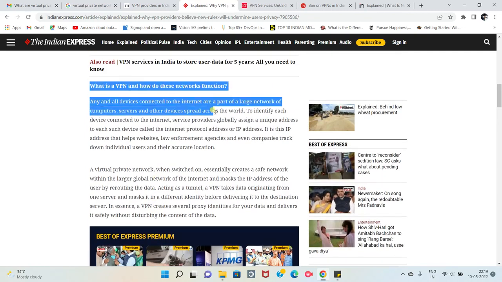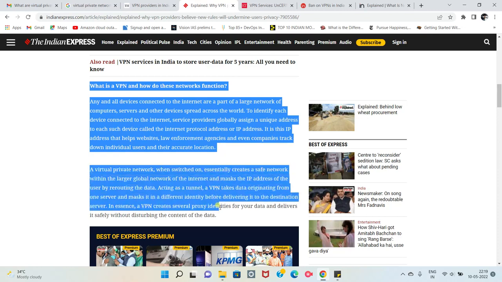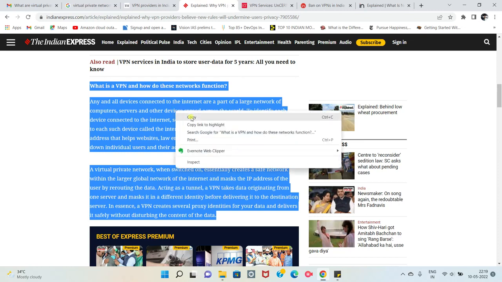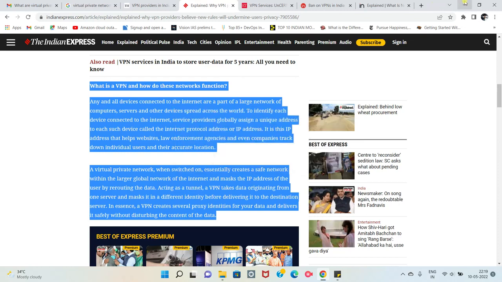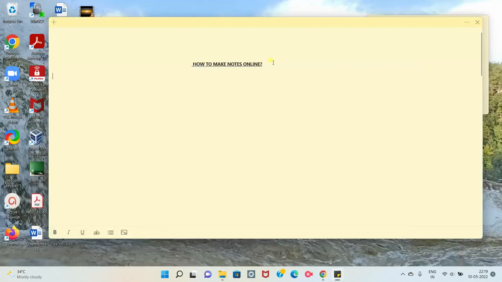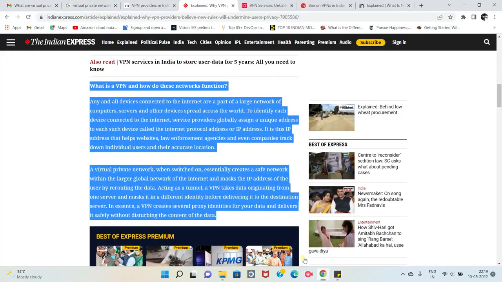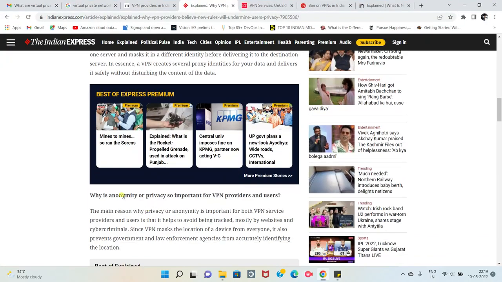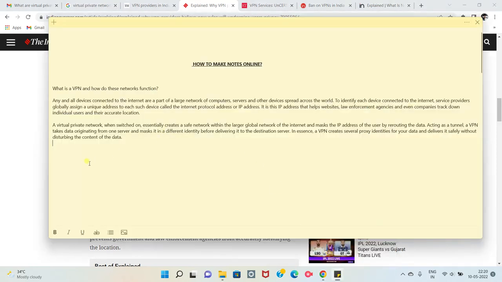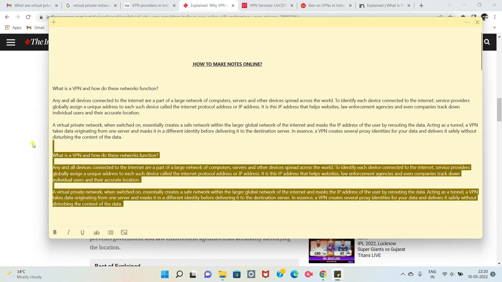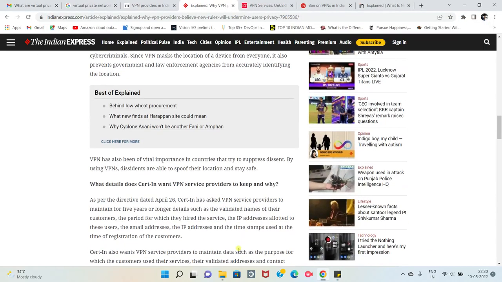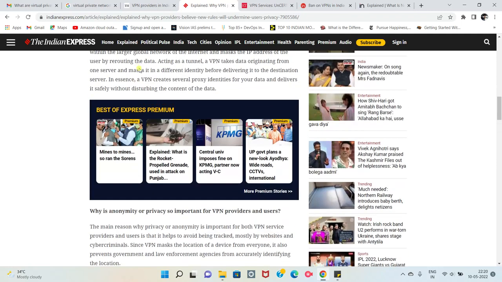So what I do here is I read this, what is VPN, I understood everything about VPN. This data looks very useful, and it will help me in the long term for my exam and for revising purposes. So I'll paste this in my notepad. Now I have the data regarding what is VPN and everything regarding that. Next, I'll try to read why privacy is important. I'll collect a couple of points, and then again I'll take that data and copy it here like this. Then again I'll go read.